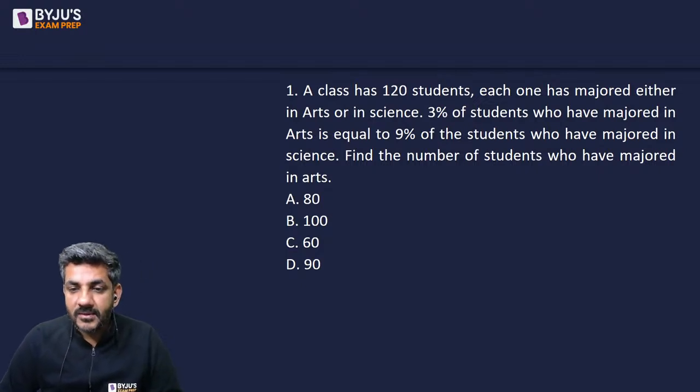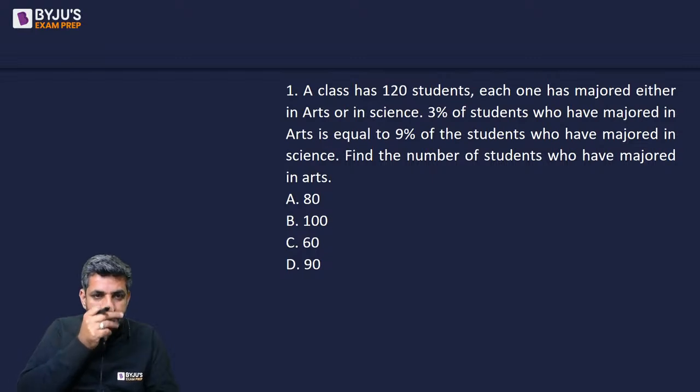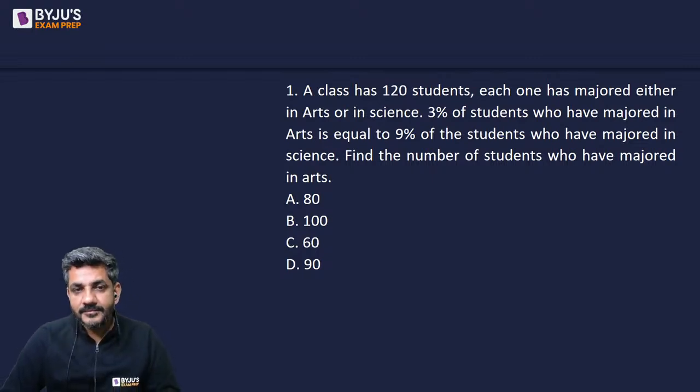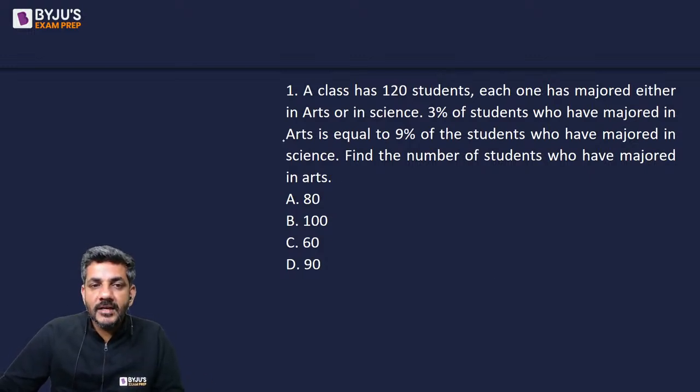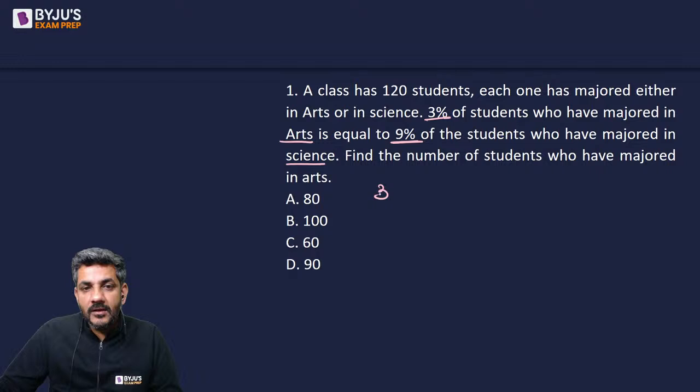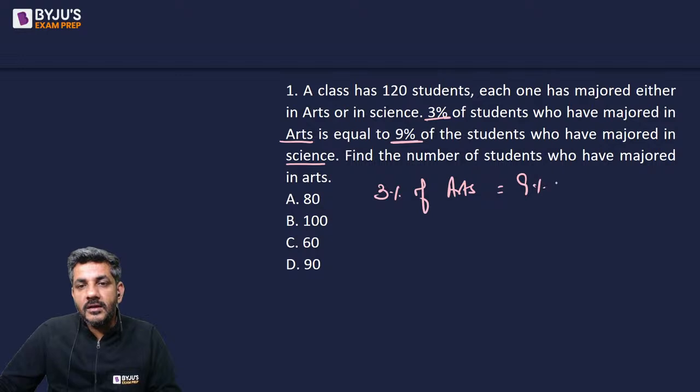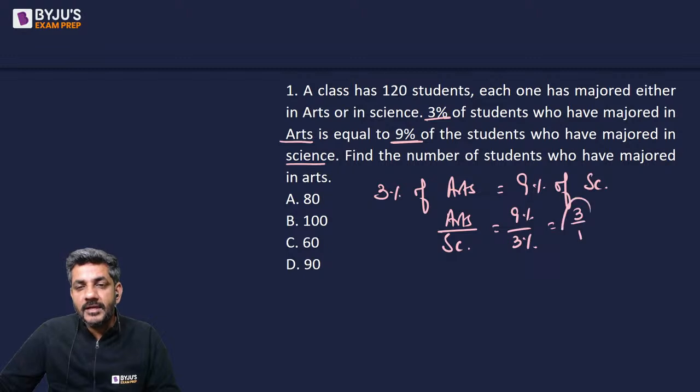Any other answer for question number one? It's an easy question though. Let's start doing it. The question says that 3% of the students who have majored in arts is equal to 9% of the students who have majored in science. So can I say the students who have majored in arts and science are in a ratio of 9% is to 3%, or 3 is to 1?